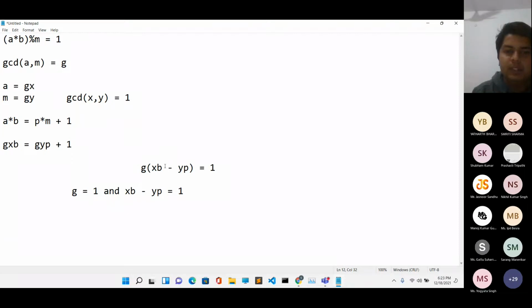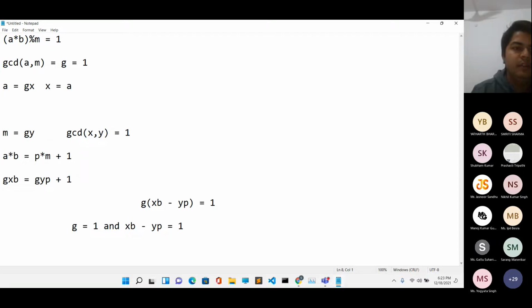By solving this equation, I mean we will be able to evaluate B and P, which are the two unknown variables over here. So eventually we have been able to prove that this G is always going to be 1. Only then is this expression going to hold true, and it means that X is nothing but A, and Y is also nothing but M.